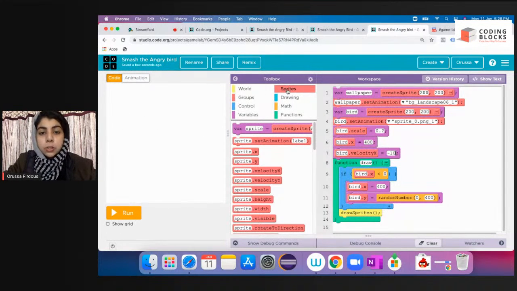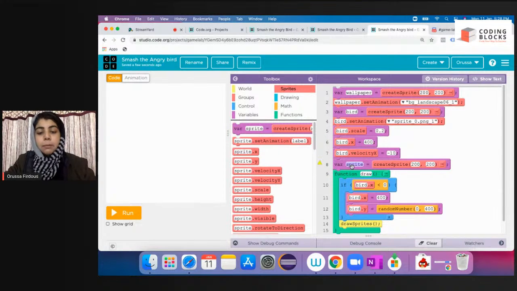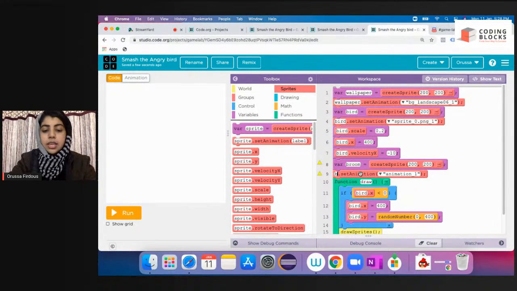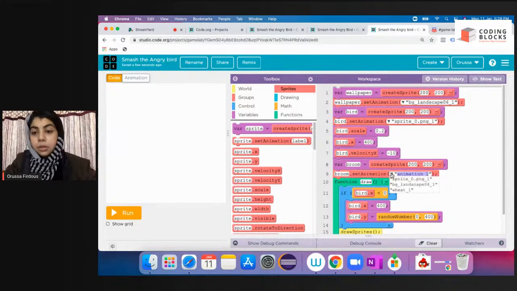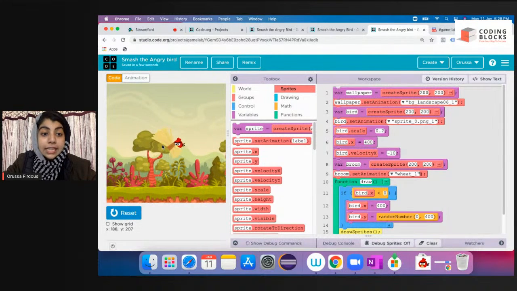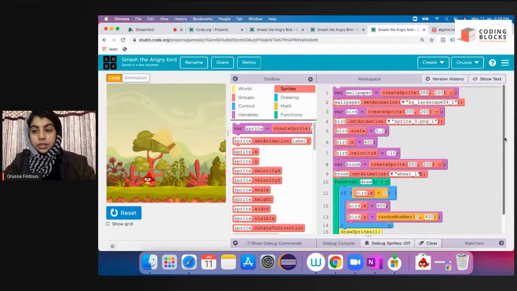I'm going to go to sprites for that broom. I'm going to name it broom. You can name it whatever you want. You can name it wheat or some stick. Now broom dot set animation, and which animation am I going to select? The wheat one. Now I'm going to click on run. I see this broomstick here, but it is not moving according to my cursor. So we have to code this out.